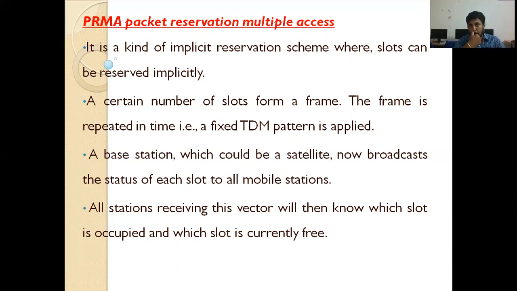In this fixed TDM pattern, a base station, which could be a satellite, now broadcasts the status of each slot to all mobile stations.